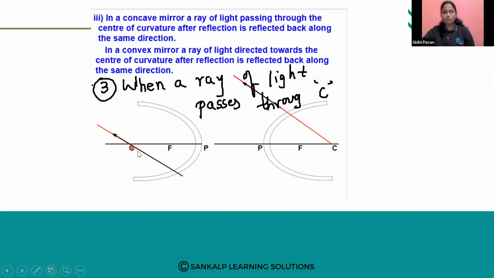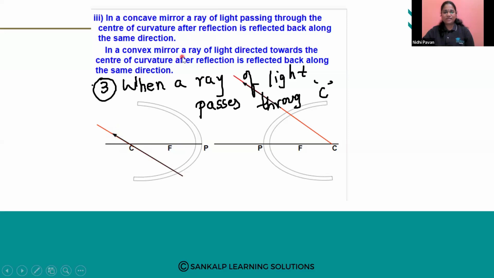When it passes through the center of curvature, the reflection occurs in the same way, through the same path, the same road, but in the opposite direction. So after reflection, it is reflected back along the same direction. The reflected ray will be in the same path, but in the opposite direction.